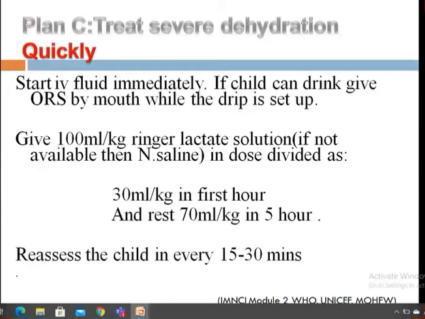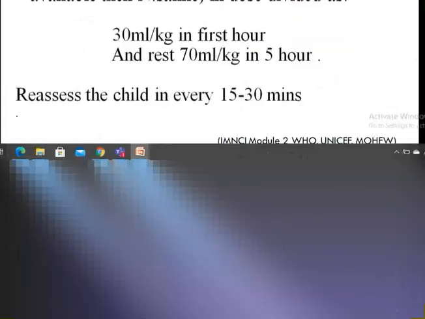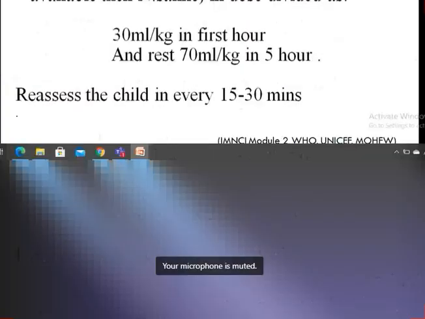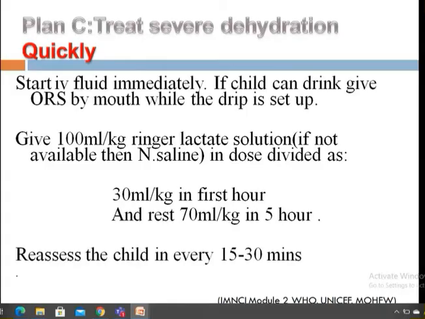It contains sodium, potassium, and some glucose also. And if not available, then you have to give normal saline. We don't give dextrose over here. Just Ringer lactate and normal saline. And you have to give it like this: 100 ml per kg. For example, if the baby weighs 6 kg, then 600 ml. You have to calculate.